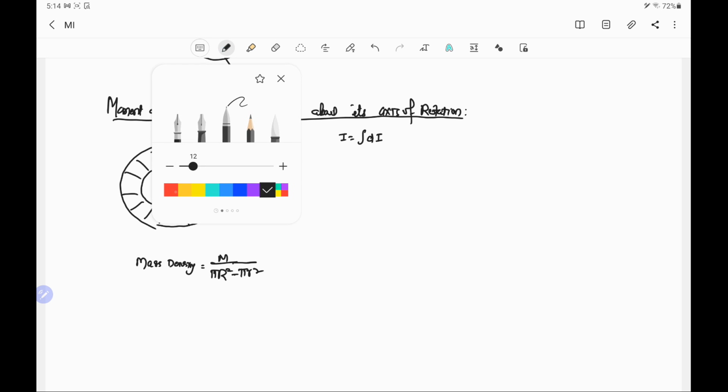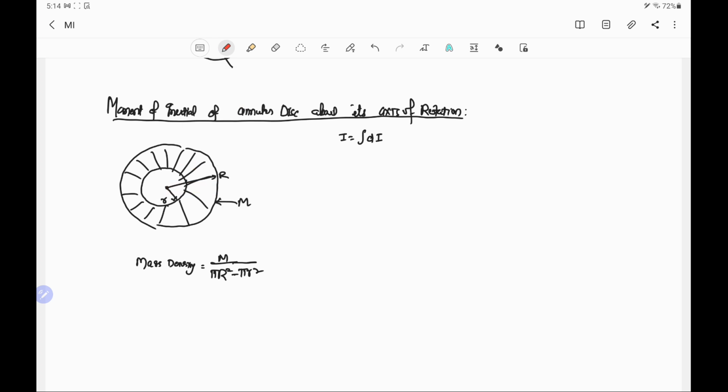Suppose this is an elementary ring of radius x with width dx. This is our elementary ring or elementary mass.